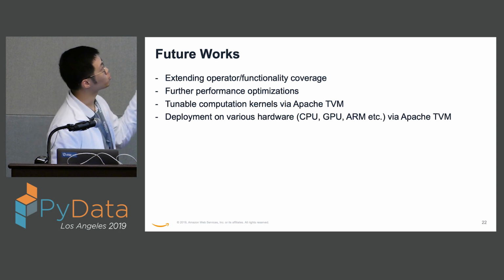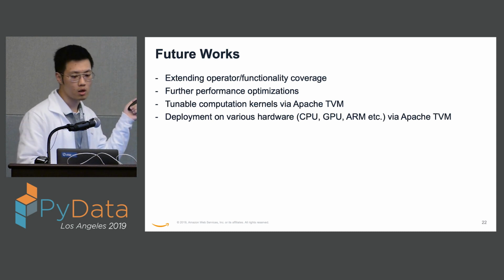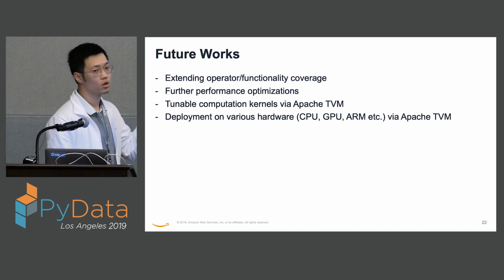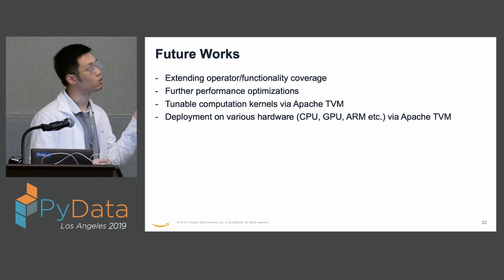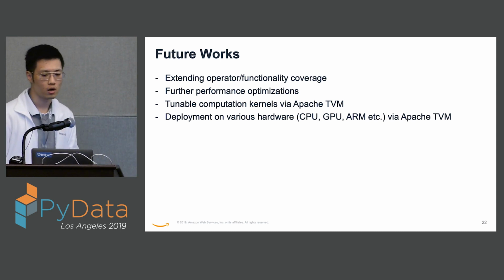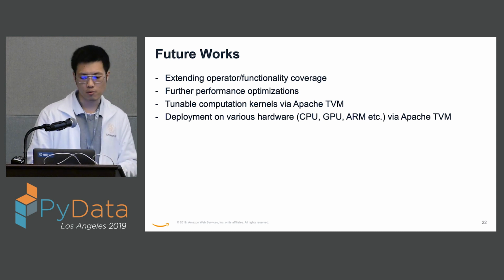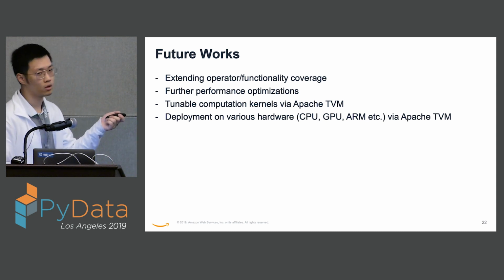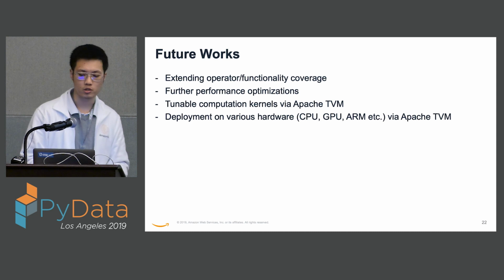We also want to enable deployment on various hardware, including the popular CPU, GPU, and ARM-based devices such as Raspberry Pi, via our cooperation with Apache TVM.